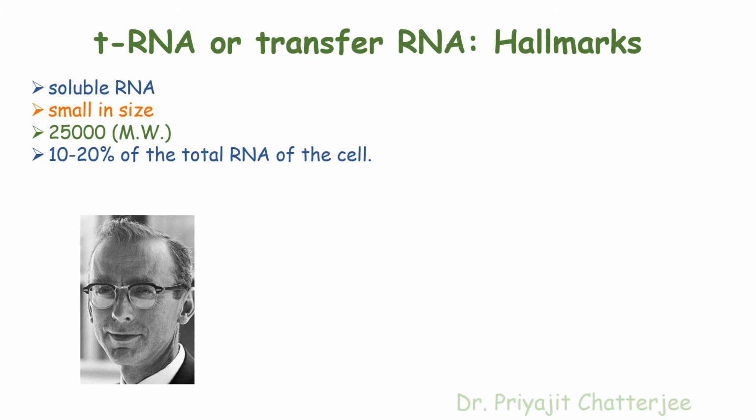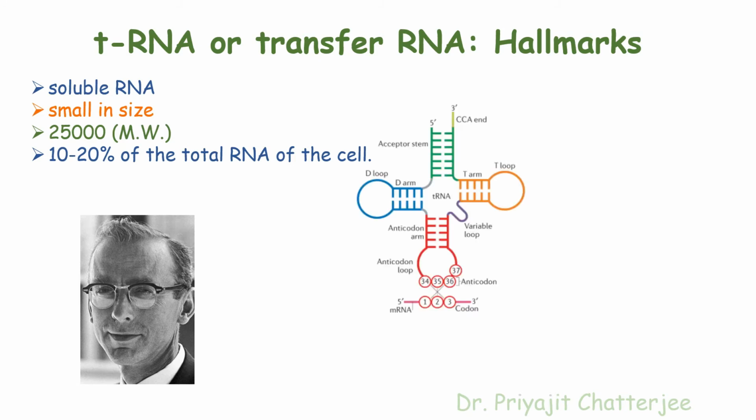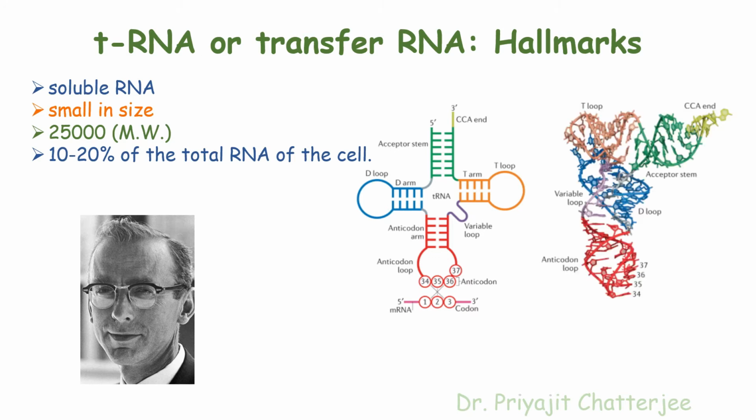The structure of tRNA was given by Robert Holley in 1965, who earned the Nobel Prize in 1968 for physiology or medicine. The secondary structure of tRNA is known as the clover leaf model. The tertiary structure is three-dimensional, L-shaped, and it can accommodate the aminoacyl site and peptidyl site of the ribosome. This tertiary structure allows the tRNA to bind with the aminoacyl site and peptidyl site of the ribosome.